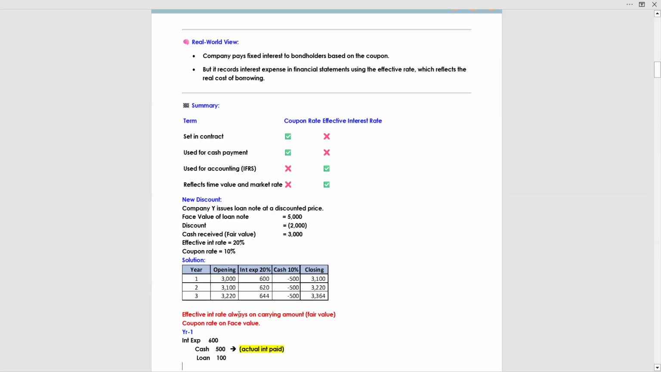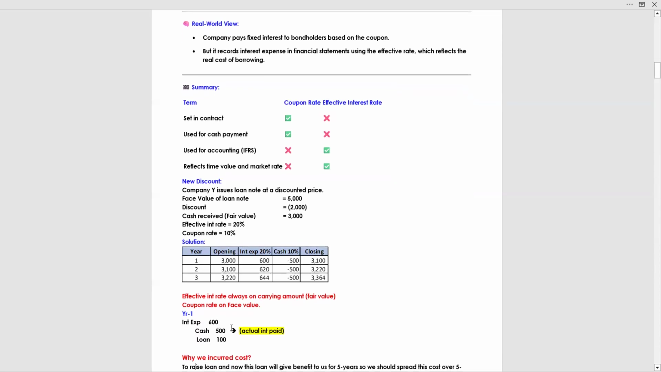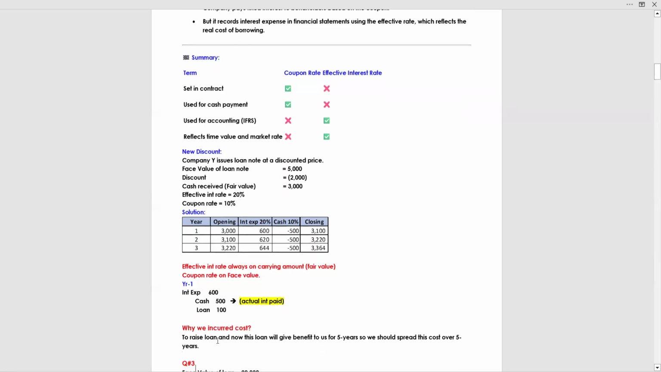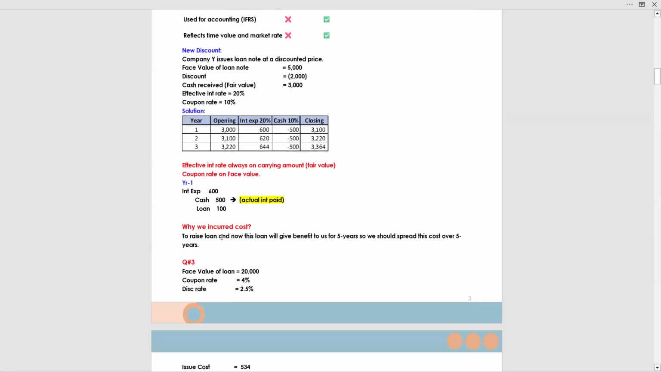Now, the effective interest rate is always on the carrying amount, net fair value. The coupon rate is on face value. Year 1: interest expense debit 600, cash 500. This is the actual interest paid. Loan payable 100. How 100? Because you paid 500 out of 600, so you still have a liability of 100. Now, we incurred a cost to raise the loan, and this loan will give benefit to us for the next 5 years, so we should spread this cost over 5 years.